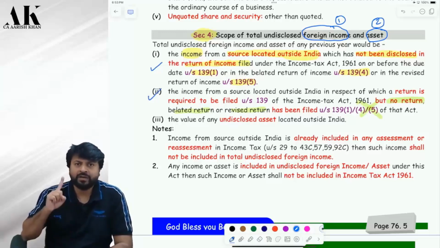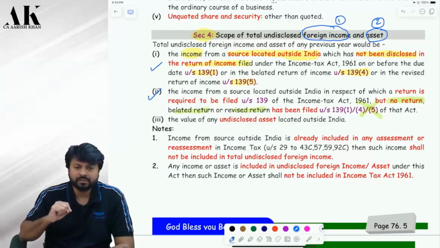In point number 1, you are filing the return, but you are not disclosing the income. In point number 2, you are not filing the return at all. So, if you are not filing the return, then obviously your foreign income is undisclosed or not? So, both the cases can be called as what? Undisclosed foreign income. Okay. Yes, sir.